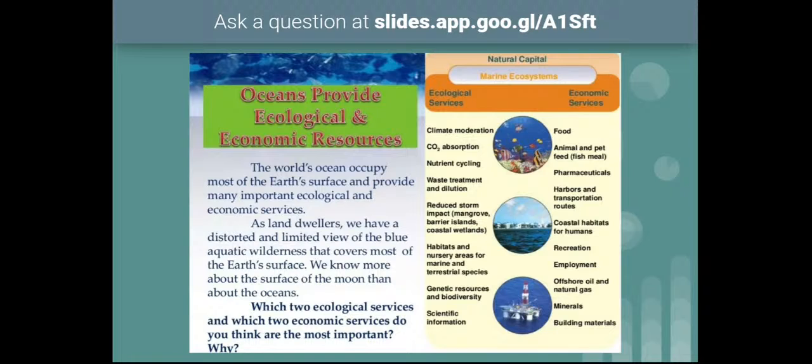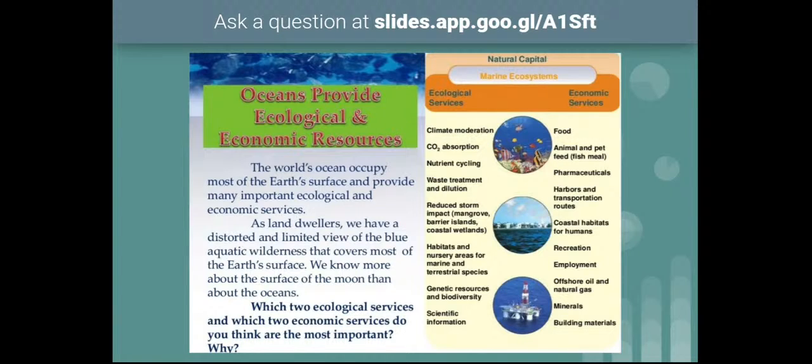Fish is the biggest source of food that comes from oceans, and some of the animals and plants of the oceans are used in the pharmaceutical industries. Harbors and transportation routes are also very important means of transport. And coastal habitats for humans are also very important. These coastal areas provide habitation also.